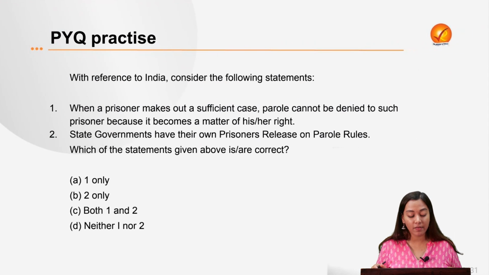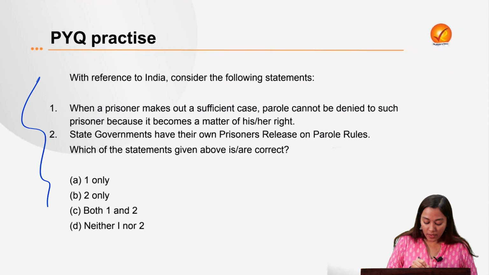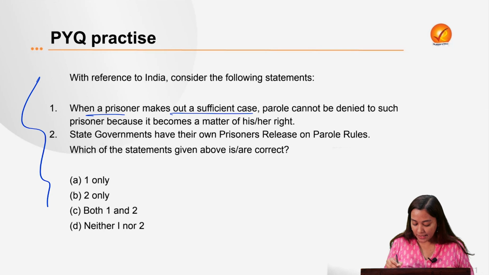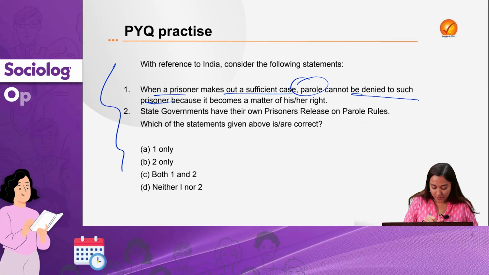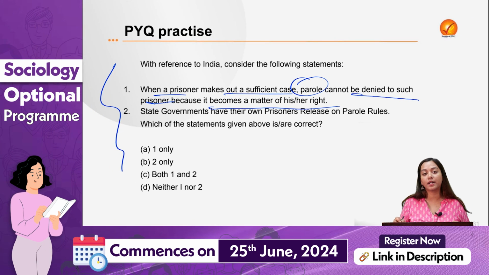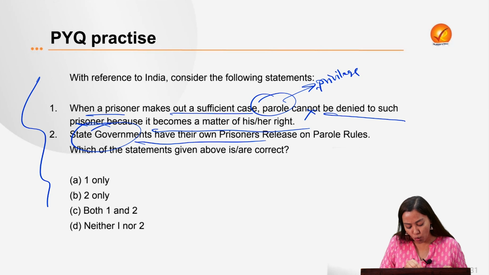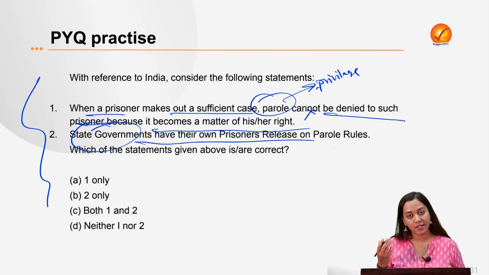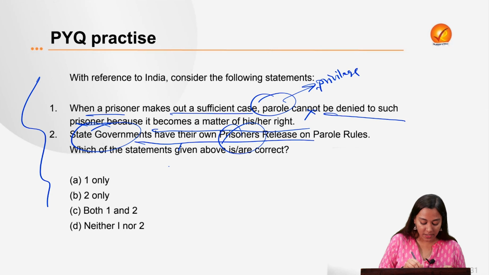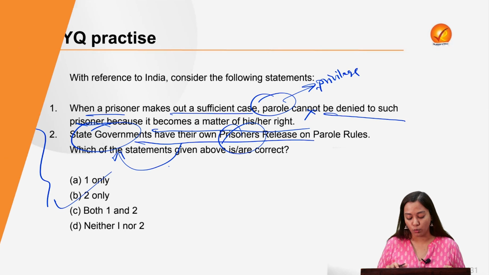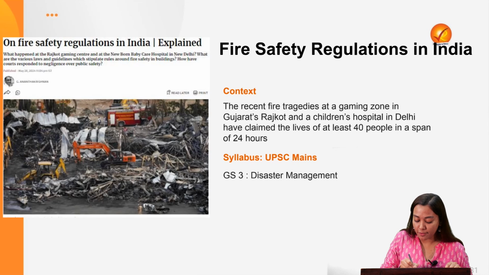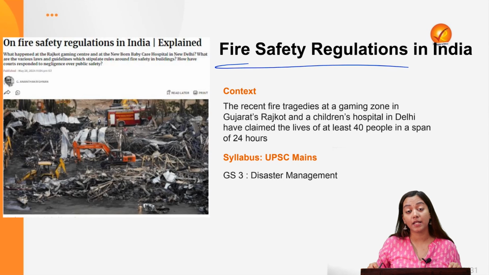Can we now practice a PYQ? First of all, when a prisoner makes out a sufficient case, parole cannot be denied to such prisoner because it becomes a matter of his or her right. Parole is not a right, it is a privilege. This statement is incorrect. Second is that the state governments have their own prisoners released on parole rules. This is correct because prison comes under state government. So the correct answer over here is statement number 2.